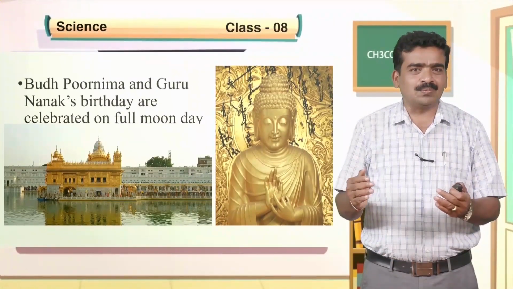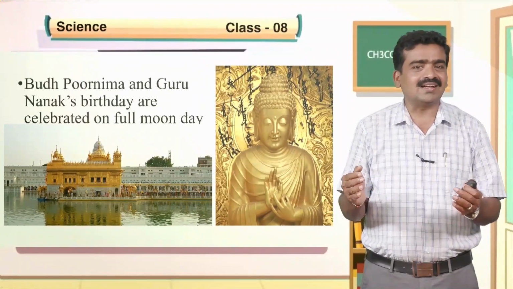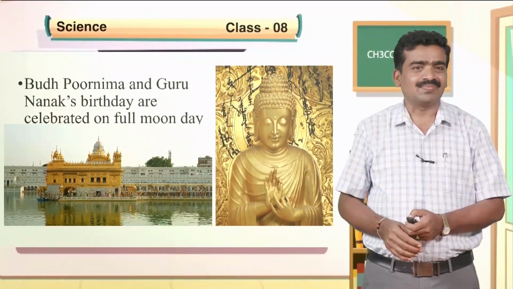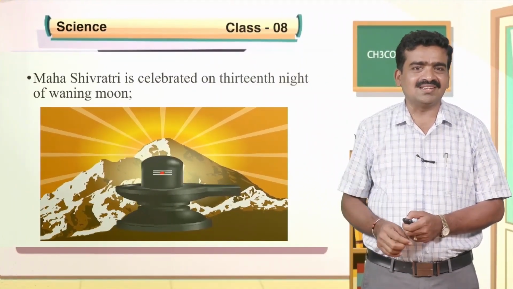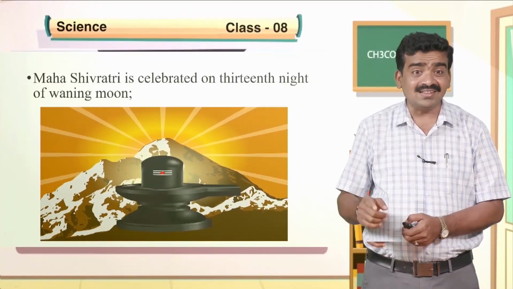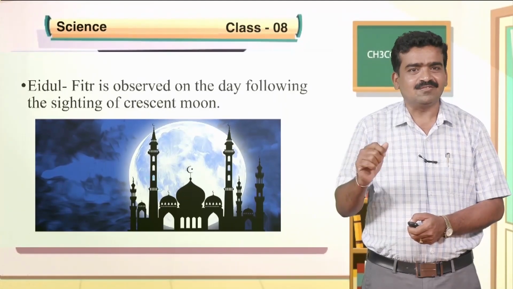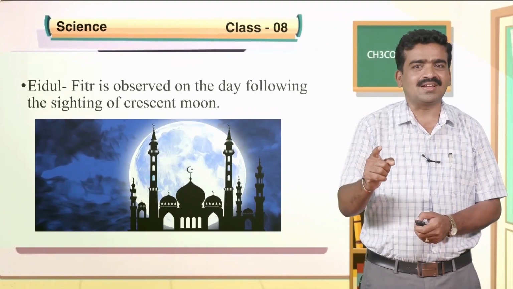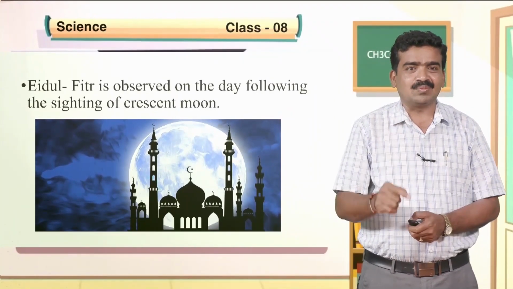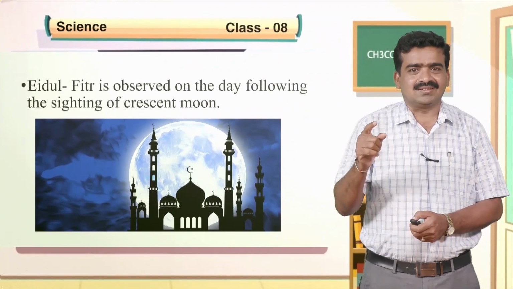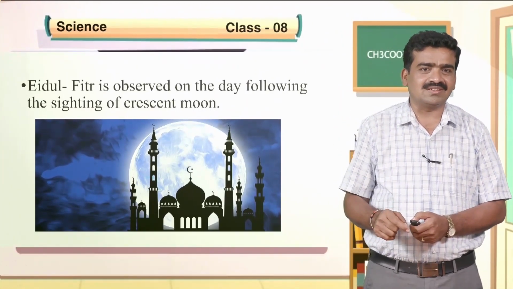Buddha Purnima and Guru Nanak's birthday are celebrated on full moon day. Similarly, Mahashivratri is celebrated on the 13th night of the waning moon, and Eid al-Fitr is observed on the day following the sighting of the crescent moon. So, the sighting of the crescent moon decides the celebration of Eid al-Fitr.